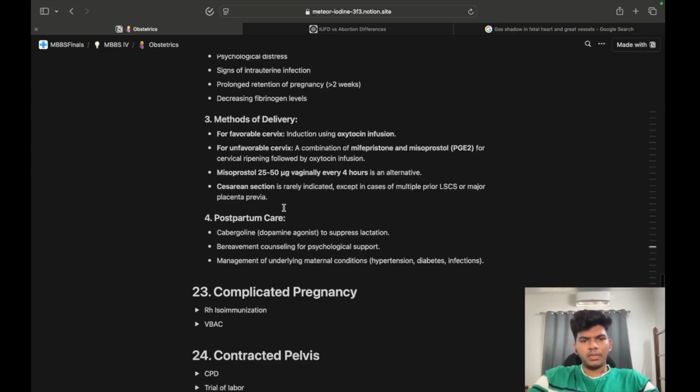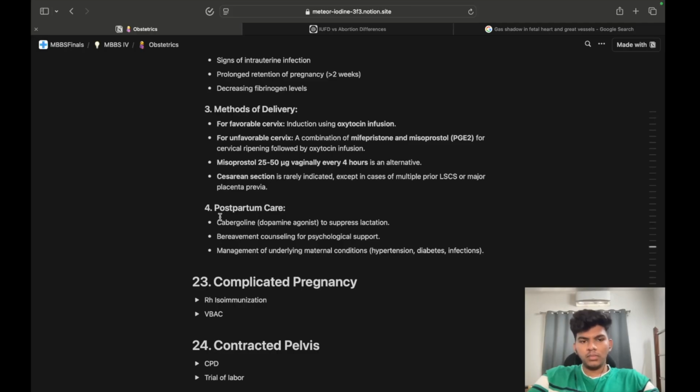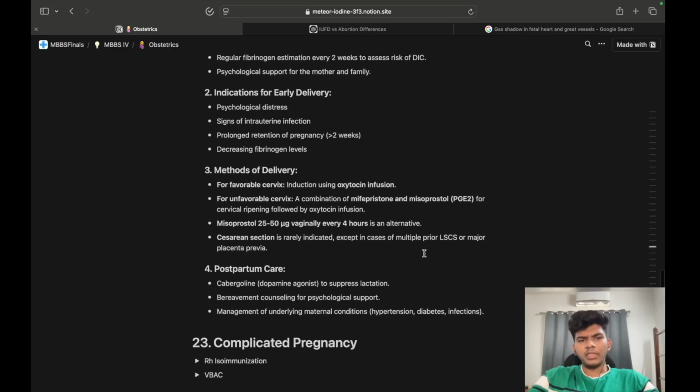Postpartum care: cabergoline to suppress lactation, since we don't want lactation because the baby is no more. Bereavement counseling for psychological support, and management of underlying maternal conditions which may have caused this in the first place.